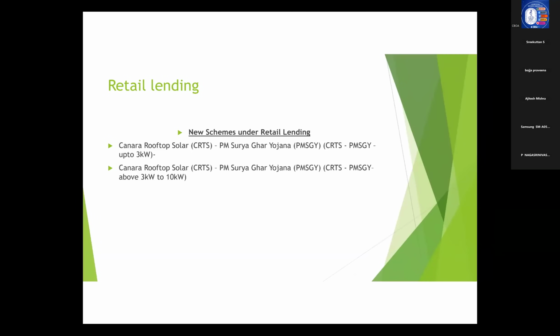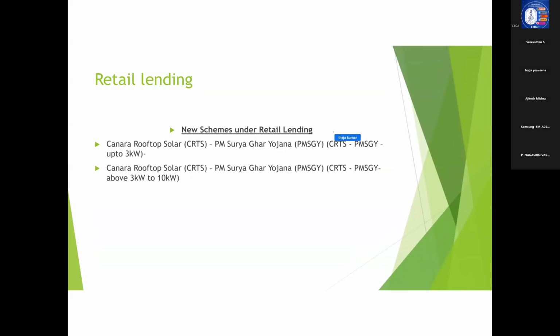Hi all. So we are good to go. Now coming to the latest schemes in retail lending that the bank has introduced this year. Okay, we will just start with that one. The first one is the very famous PM Surya Ghar Yojana, which is our product called CRTS, that is Canara Rooftop Solar.